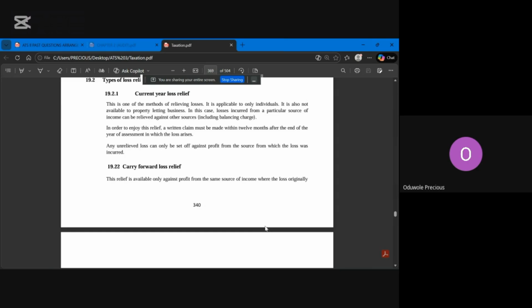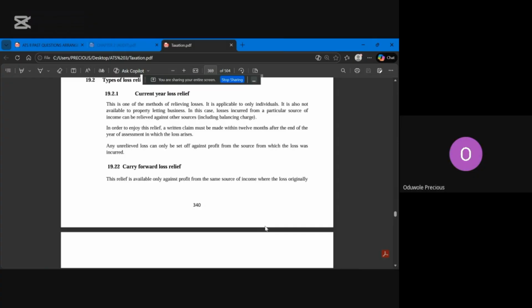If you make profit in the next year. Now let me explain it. If, God forbid, I make a loss this year of 45 million, understand? That 45 million, on a normal day, I'm supposed to relieve against the profit of next year, which is 2027, right? Yes, sir. God forbid, my enemy made another loss again in 2027, which means I cannot relieve it, right? Yes, sir.